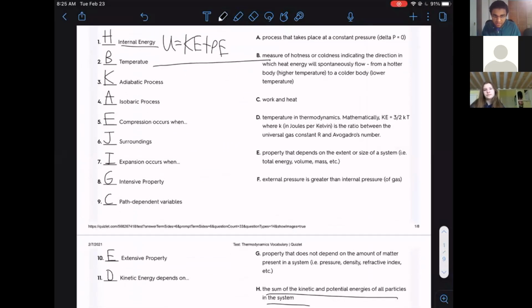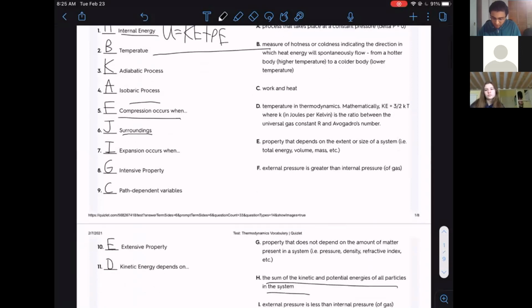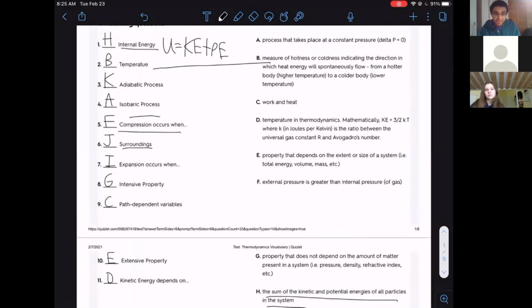We made this using Quizlet. These are just the definitions, like adiabatic process and isobaric process. Hopefully you guys tried these questions out. I probably won't be rereading all the definitions, but these are basically the answers here, and we will try to post these solutions. A few key concepts are that kinetic energy is dependent on the temperature in thermodynamics, or that an extensive property depends on the extent of the system. This is just reinforcing the key vocabulary here. We won't spend too long on this.